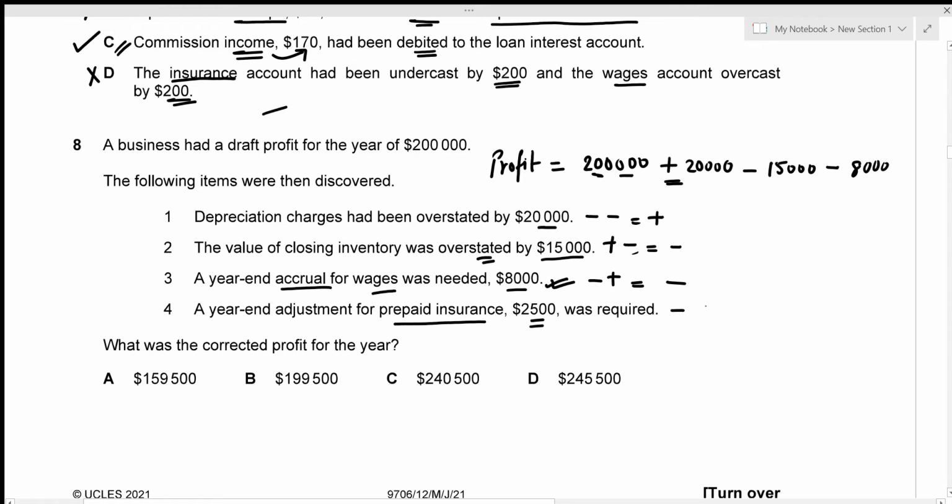And deduction just means minus. So minus minus is going to result in a plus amount. So I'm just going to have to add 2500 over here. Now if we calculate these amounts, we get the value of 199,500, which is given by our option B, the correct answer.